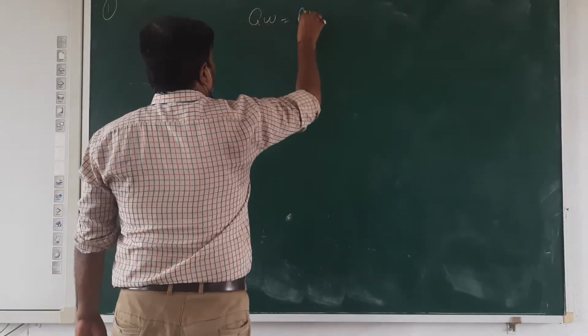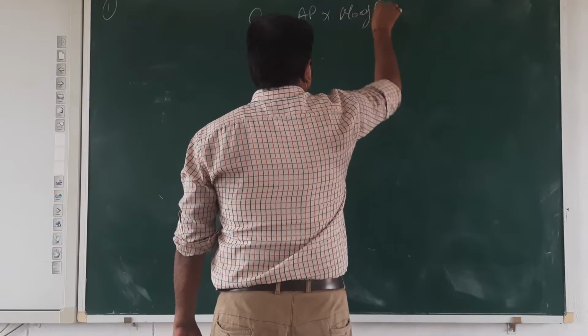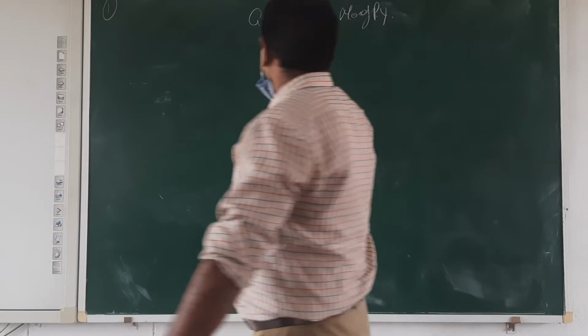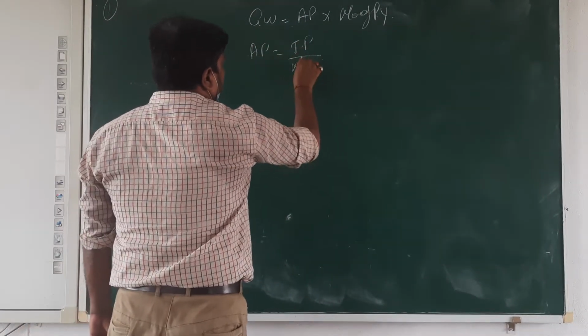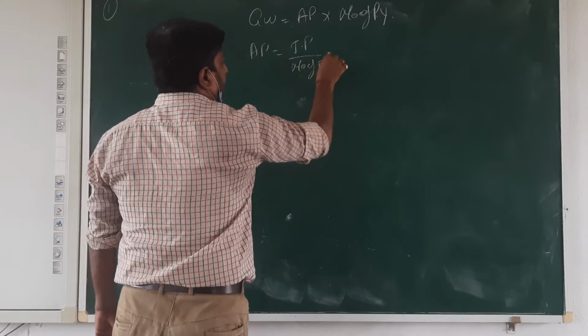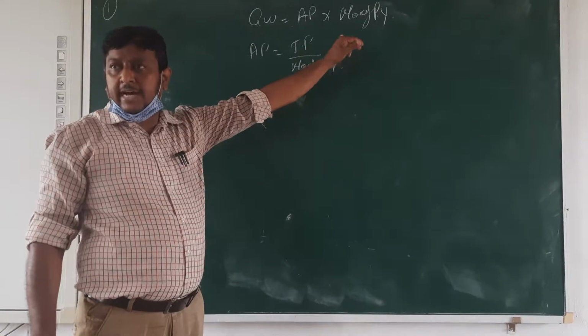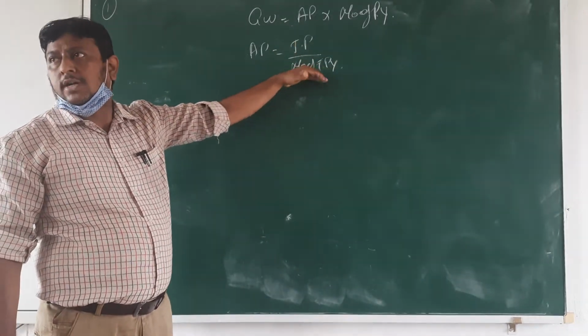Goodwill is equal to average profit into number of purchase years. Average profit is equal to total profit upon number of profit years. We add all the profits and divide by the total number of profit years.